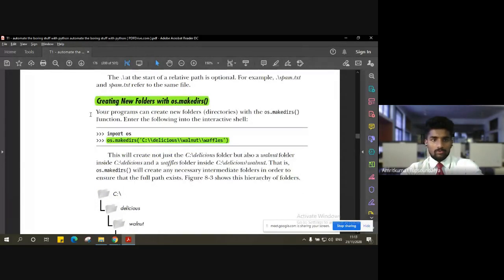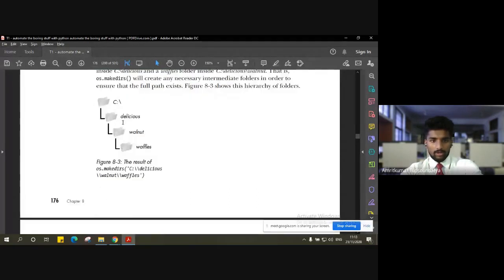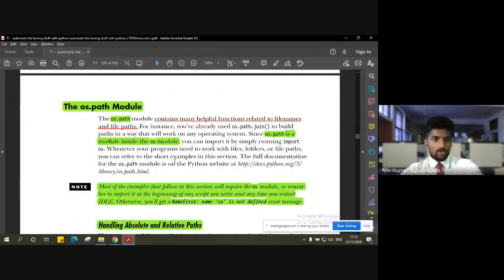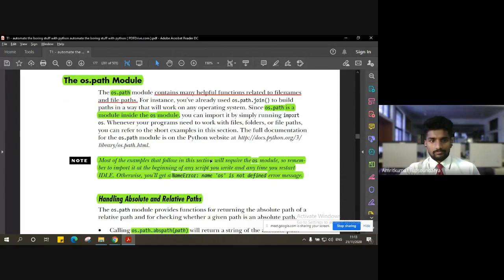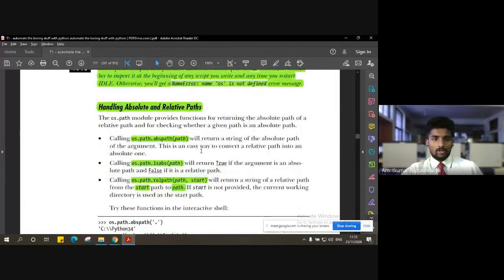Then we saw an example of creating new folders with the make directory command. We used the os.path module, which contains many helpful functions related to file names as well as file paths. So for any operation that you have to do with respect to file paths or file names, you have to import this os.path module. We saw different commands to handle the different types of paths, that is absolute and relative path. So os.path.abspath followed by the path name itself.